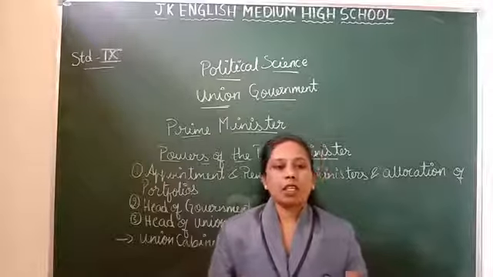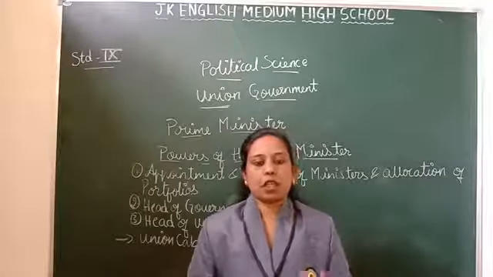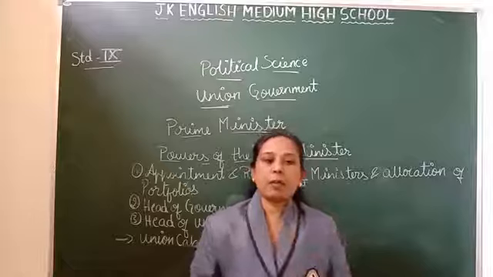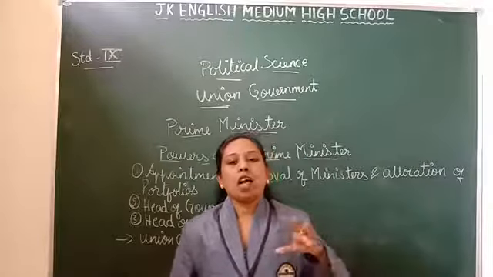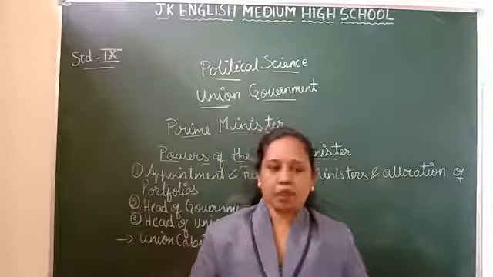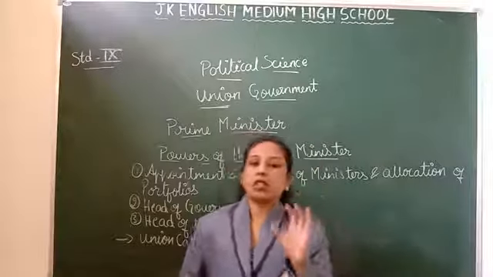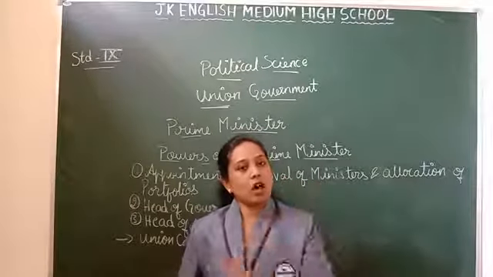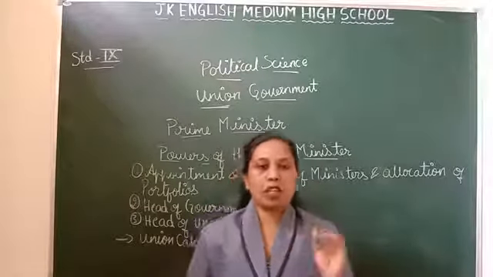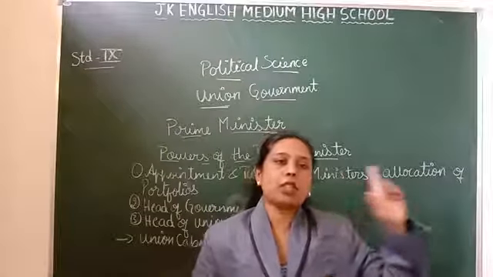The cabinet has two kinds of responsibilities. The minister of every department is responsible for the administration of his department. He is the individual responsible for the success or the failure of his department. So every minister is responsible for his own department.